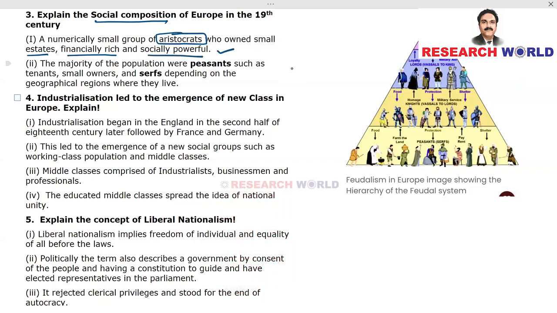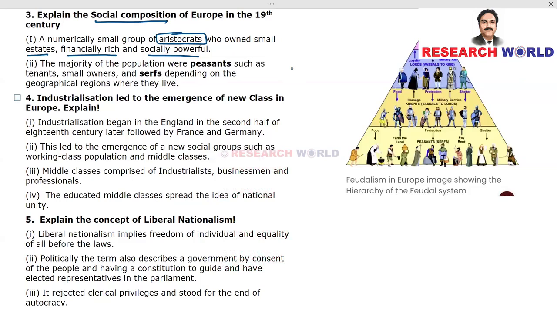Second, the majority of the population were peasants, the common man, such as the tenants, small owners, and serfs, depending on the geographical region where they live. So depending upon which part of Europe they were living, they would have different status, even though all of them have the common effect. That is, they will be peasants. They can be called tenants or small owners and serfs.